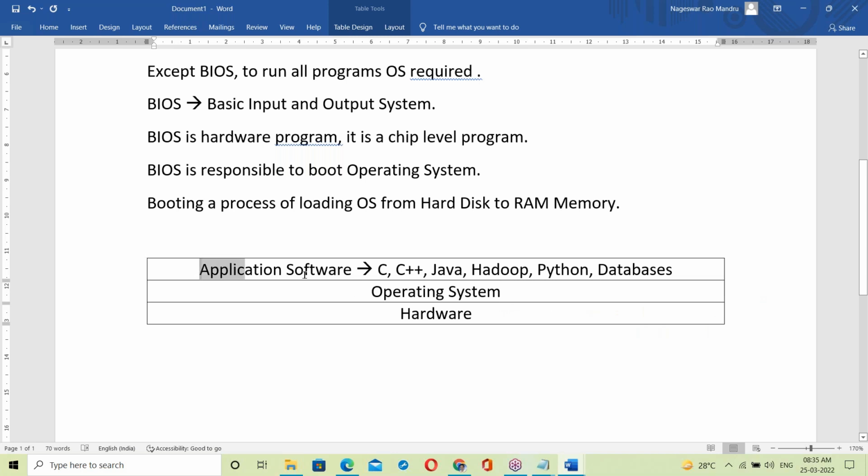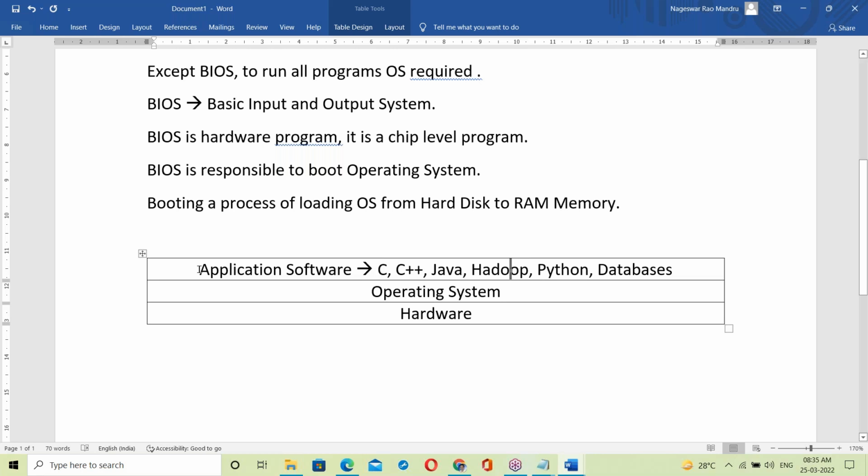Everything is running on top of the OS. C program, C++, Java, Hadoop, whatever it is. Take any software in the market, all the software is running on top of the OS only.